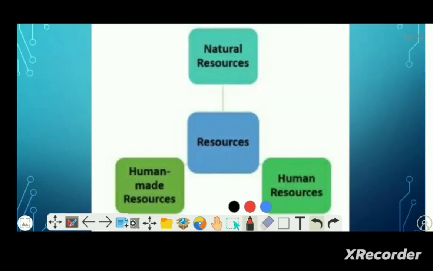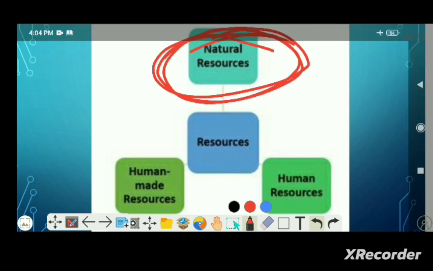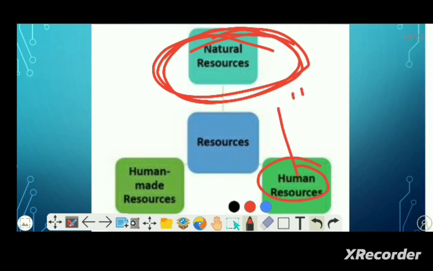And human resources means creativity, knowledge, information, ideas, technology. That means mental and labor power of human beings are considered human resources. A human is considered a human resource because they have mental power and labor power.